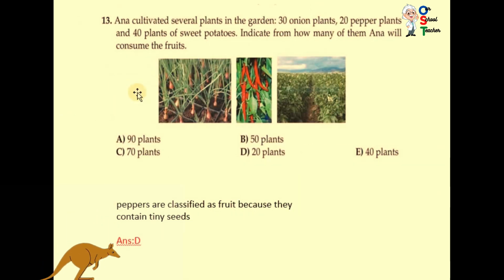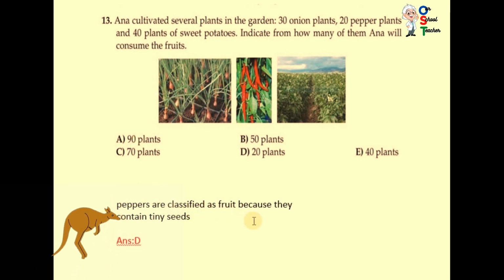Now question number 13. Anna cultivated several plants in the garden. 30 onion plants, you can see 30 onion plants, 20 pepper plants and 40 plants of sweet potato. Indicate from how many of them Anna will consume the fruits.